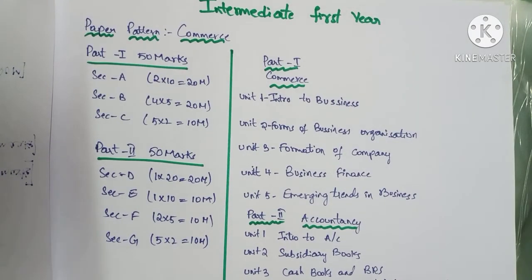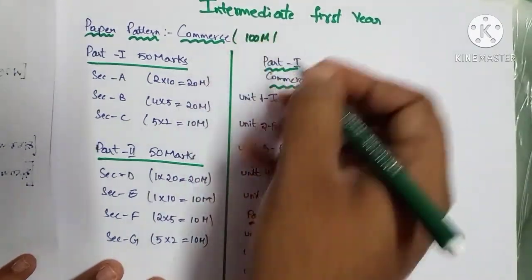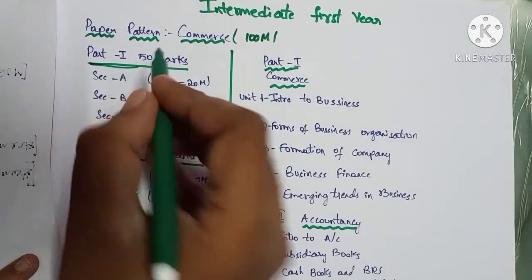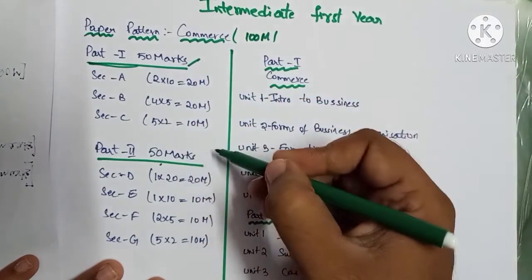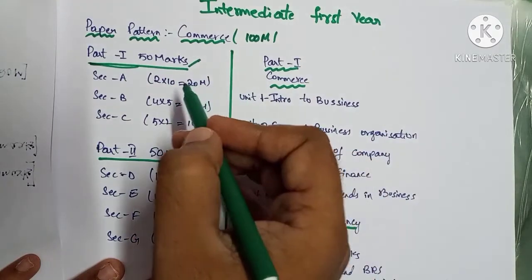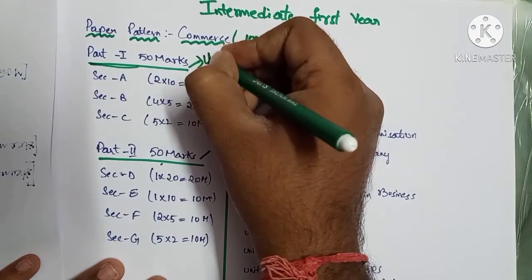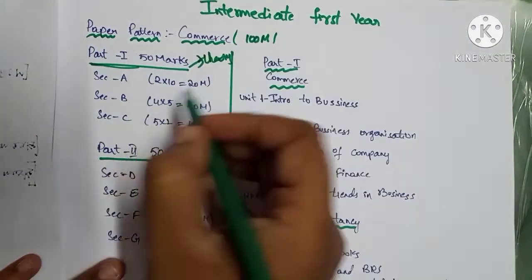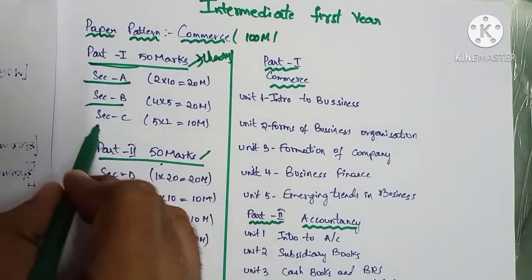In this lecture, we are going to discuss the paper pattern. The Intermediate First Year Telangana State Commerce paper will be for 100 marks and it will consist of two parts, part 1 and part 2. Part 1 will consist of 50 marks, and part 2 will consist of 50 marks. Part 1 is completely theoretical, that is the commerce theory, and it consists of three sections: section A, section B, and section C.